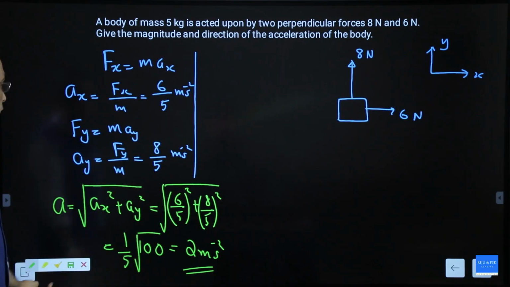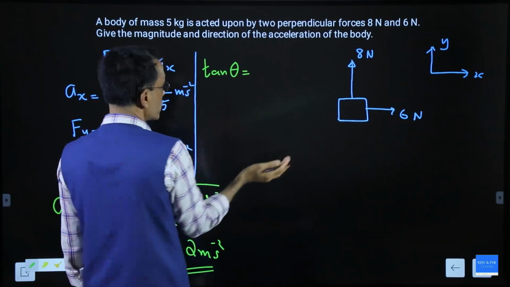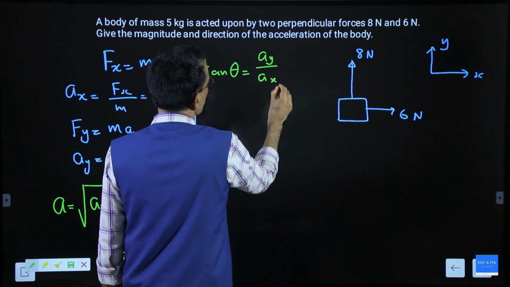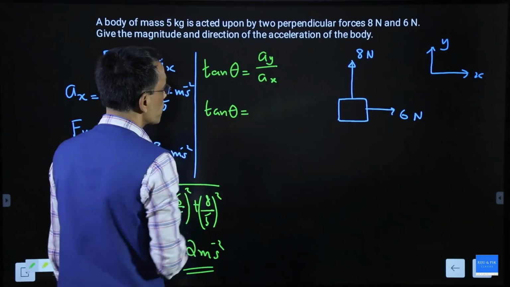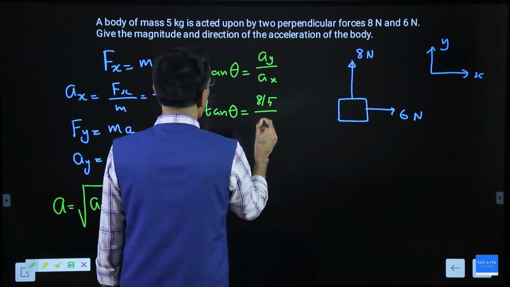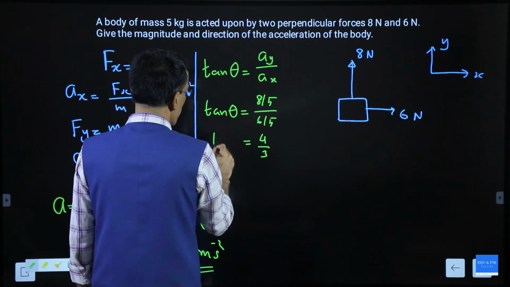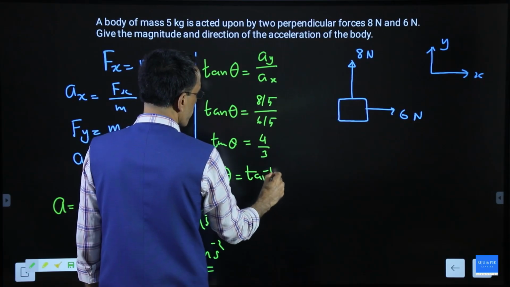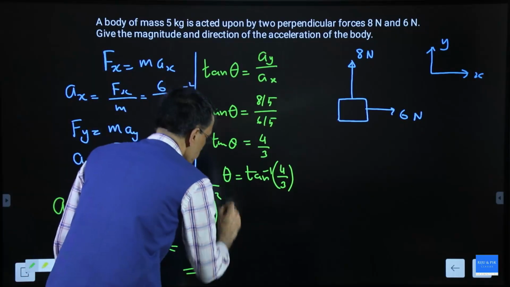And what is the direction of this acceleration? You should have studied this idea, tan theta with x-axis. Tan theta with x-axis is always y component by x component. So we can say tan theta is equal to ay, y component is 8 by 5, x component is 6 by 5. So that gives you 4 by 3. So tan theta is 4 by 3, or theta is equal to tan inverse 4 by 3 with the x-axis. That's the point.